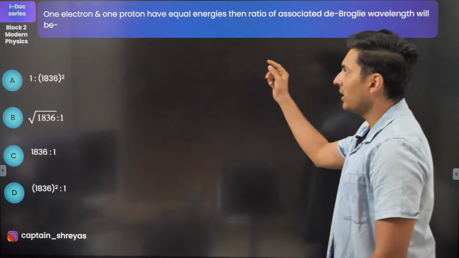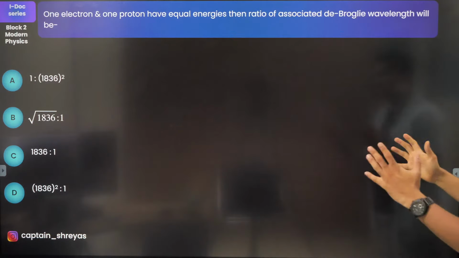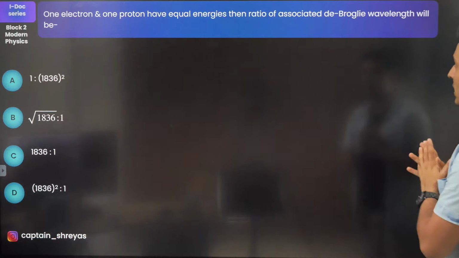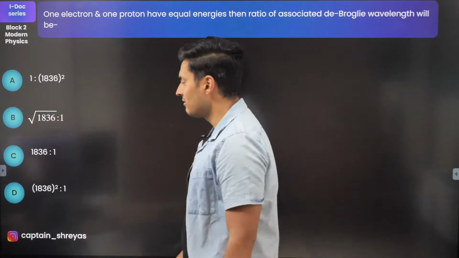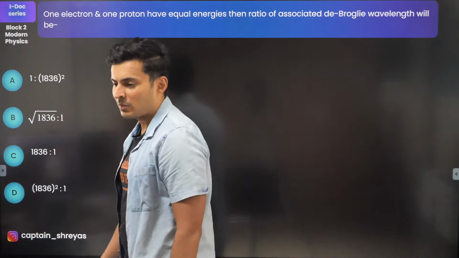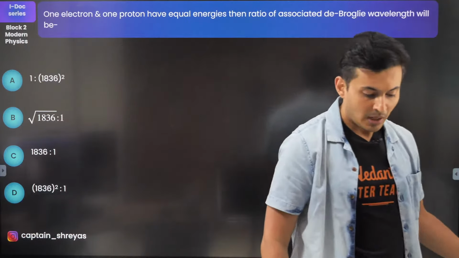So one electron and one proton have equal energies, then the ratio of the associated de Broglie wavelength will be what is to what? Interesting question. Let's see how many of you can do this.